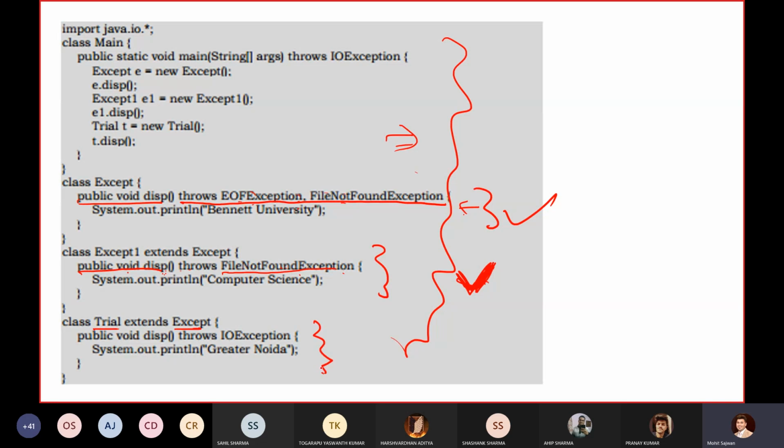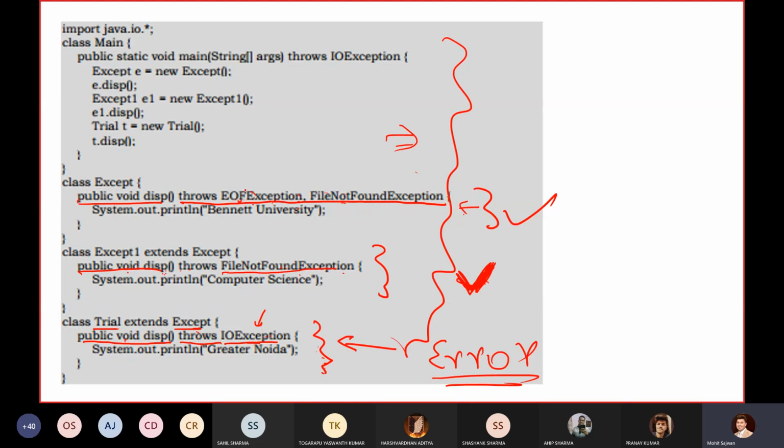But remember, for this particular case, I will get an error. Why? Because I cannot perform method overriding. The method name is the same, the signature is the same, the return type, everything is the same. But I am declaring some different exception which is not listed in the parent method, the method which you want to override.